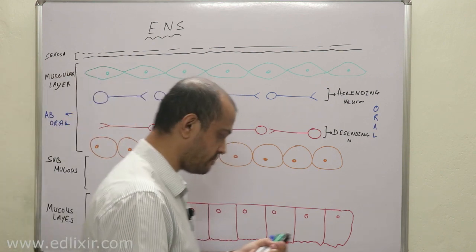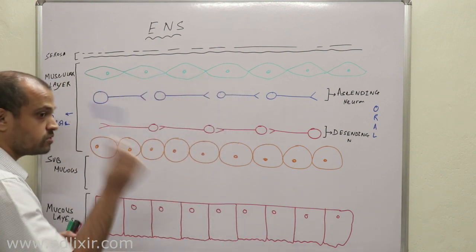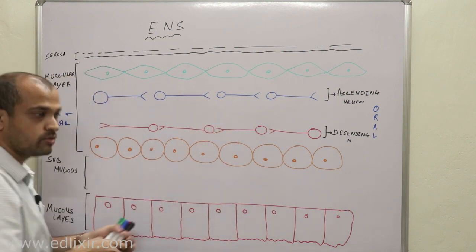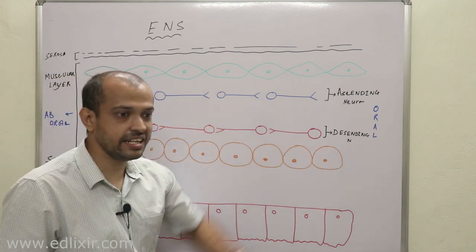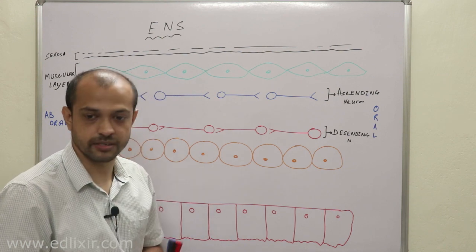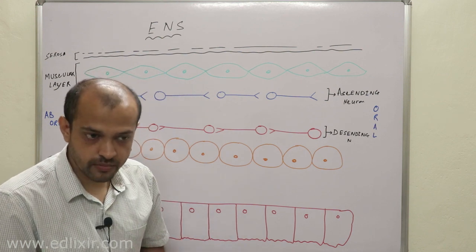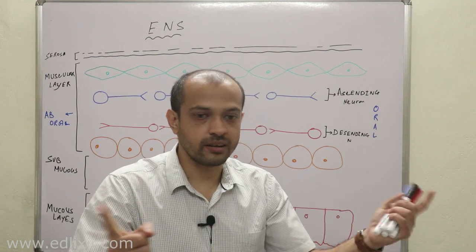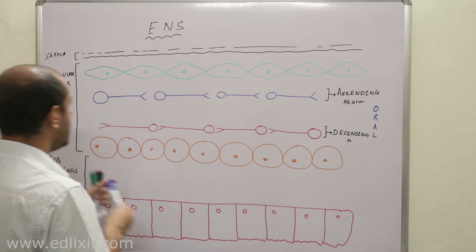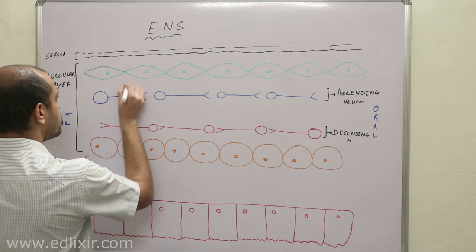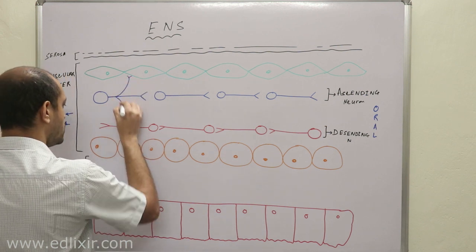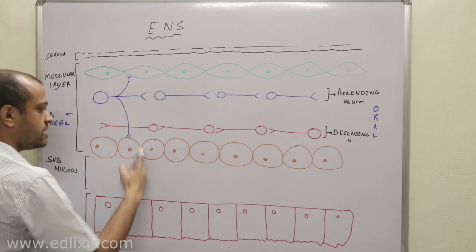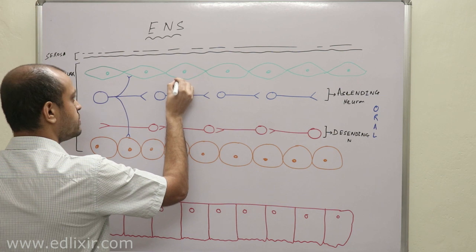Now, a very important point you need to understand right now is this: every ascending neuron and every descending neuron give out collateral branches. Now listen, every ascending neuron gives collateral branches to both the longitudinal and circular muscle layer. Okay.